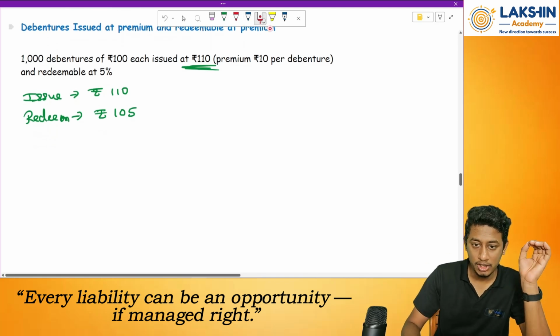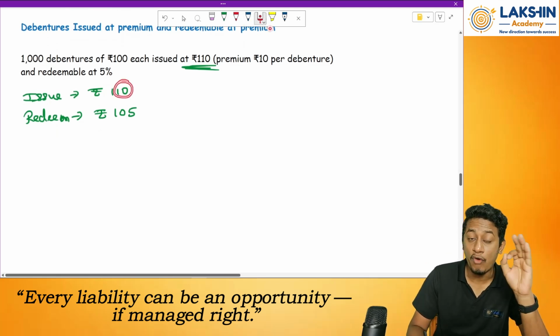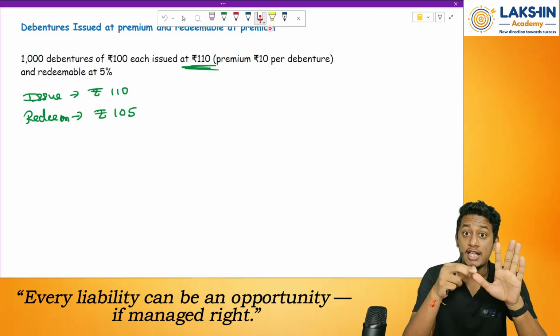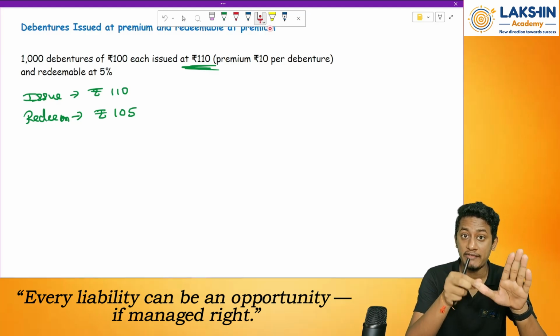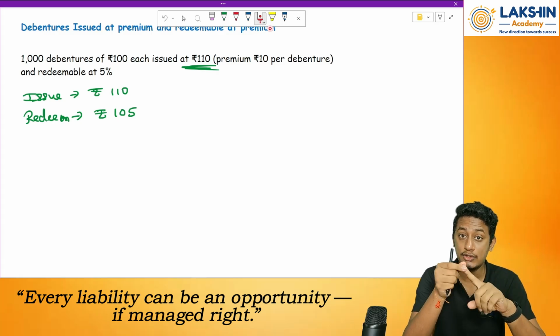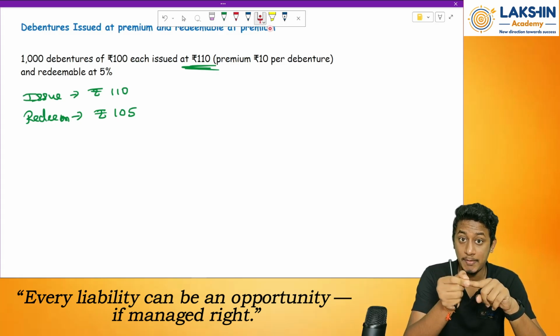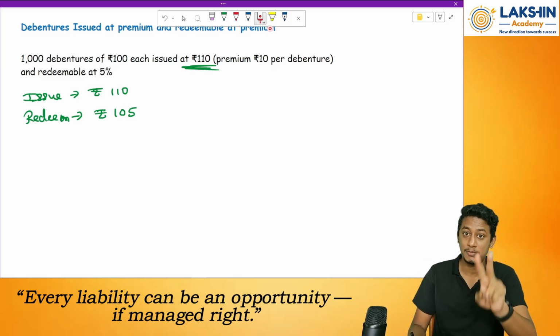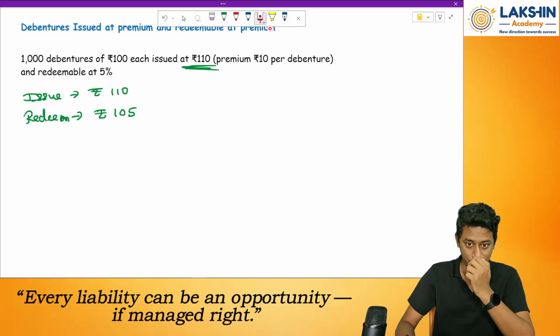So we have issued at what? Premium. So what comes up? Do I pass the entry to securities premium or premium on redemption? Securities premium, because during the issue, if I have a premium, it will be passed through securities premium. But if it is during the redemption, it will be passed through premium on redemption account. But in this case, there is both premium on issue and redemption. Let's see what to do.